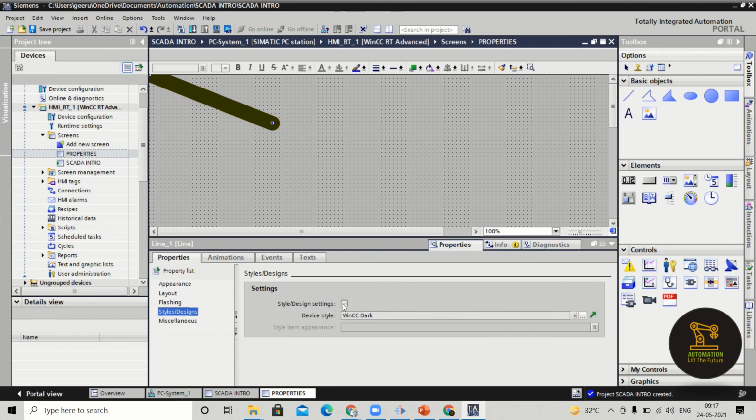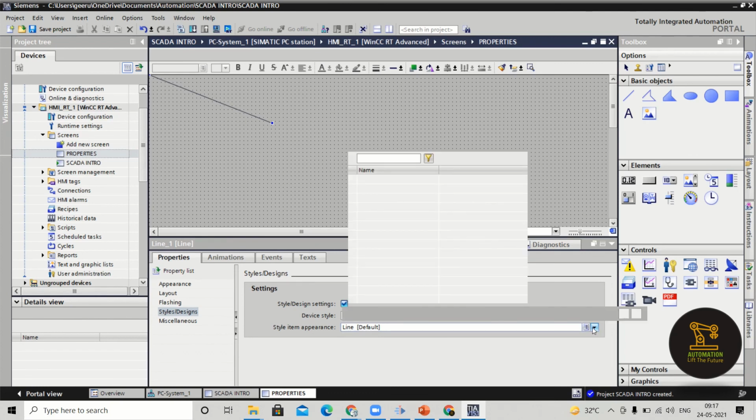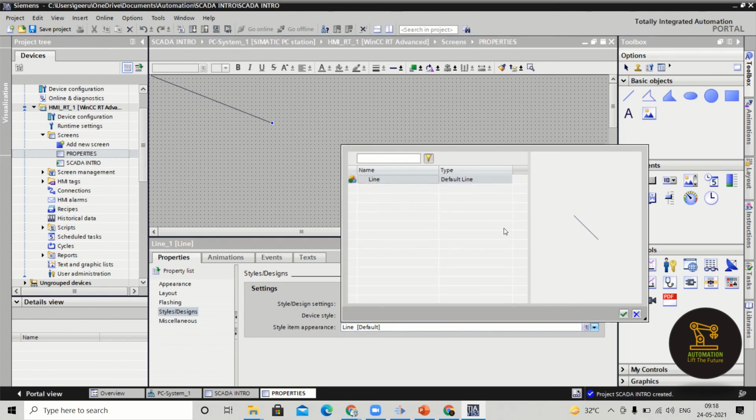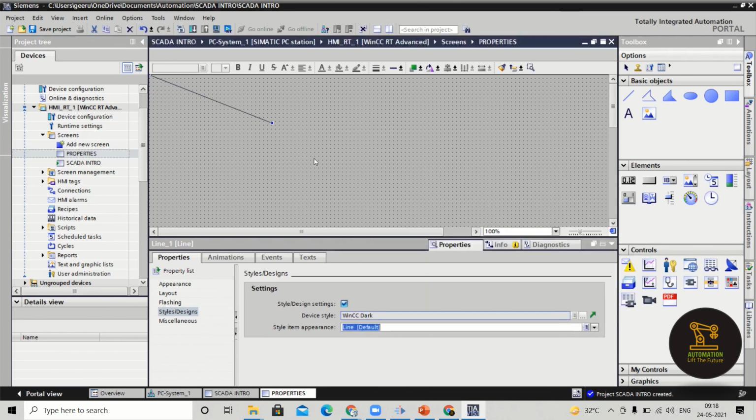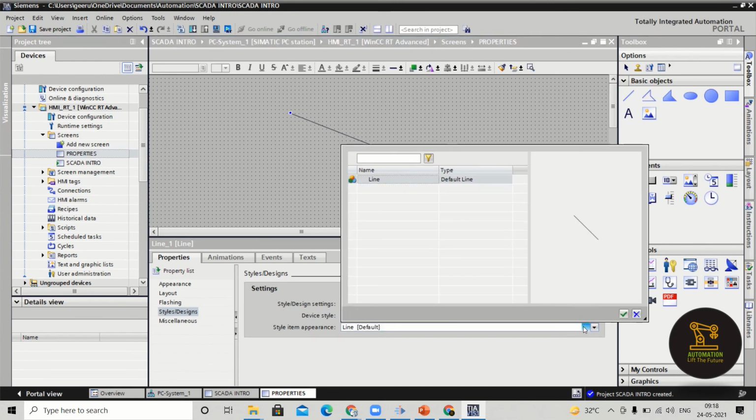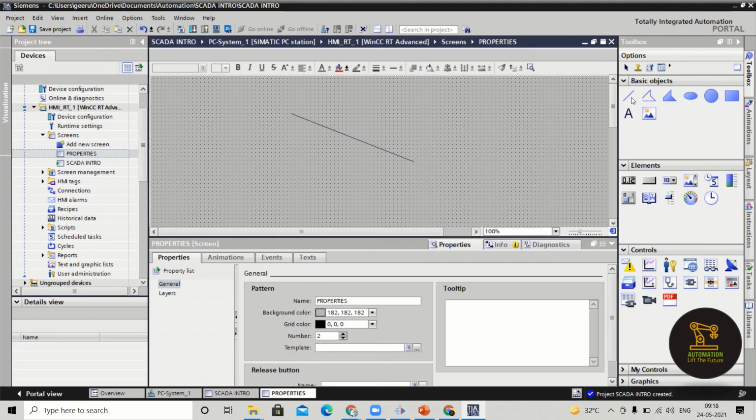Styles and designs are nothing but, you can select the line. So this is nothing but the default line we are using. For example, when you drag and drop it on the screen, I think you have seen the same line with the same width.